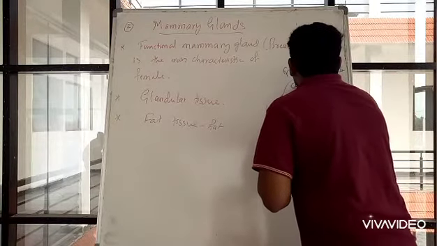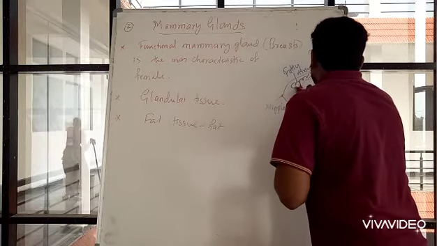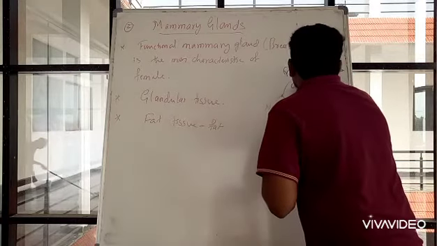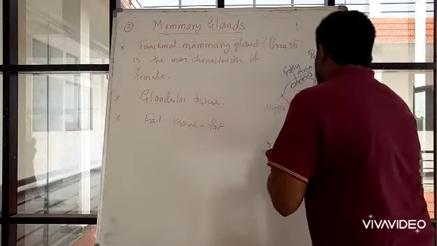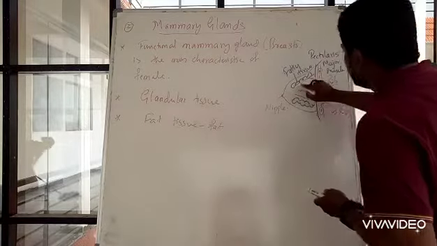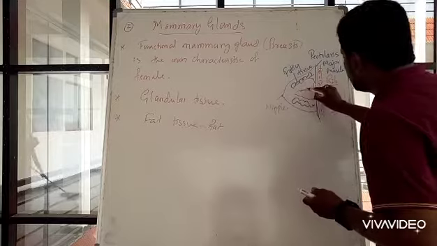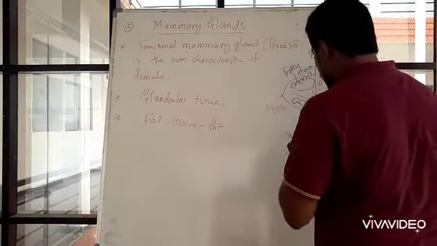Let me draw the glandular cells like this. These glandular cells are situated in a variety of lobes. This portion is one lobe, this is another. There will be around 15 to 20 lobes.